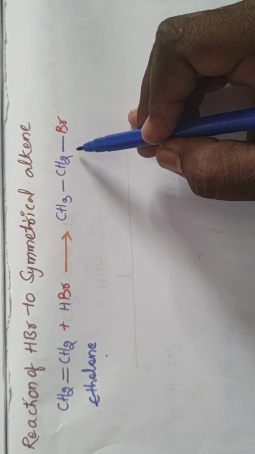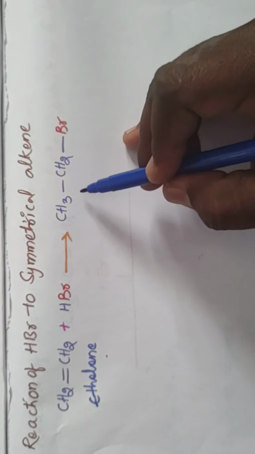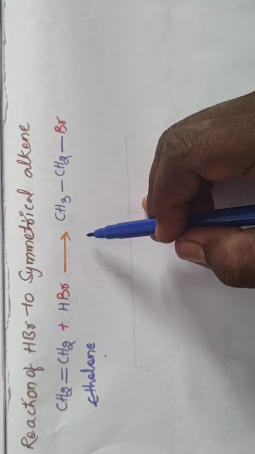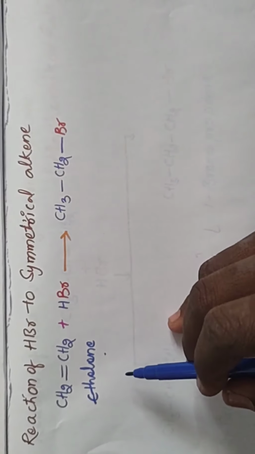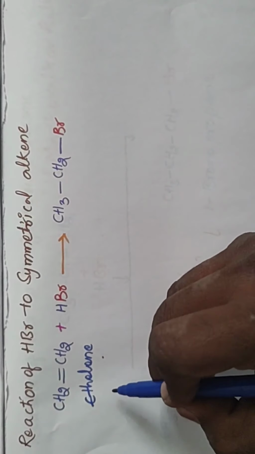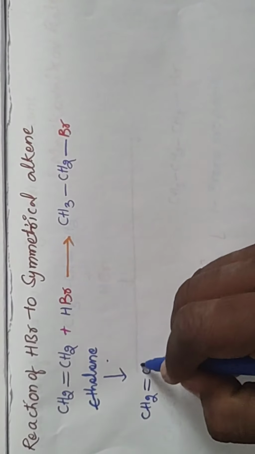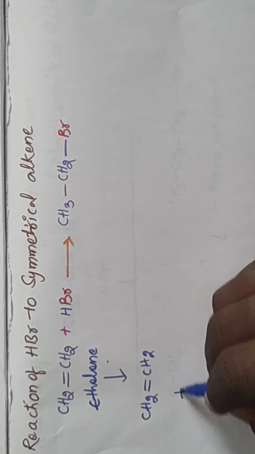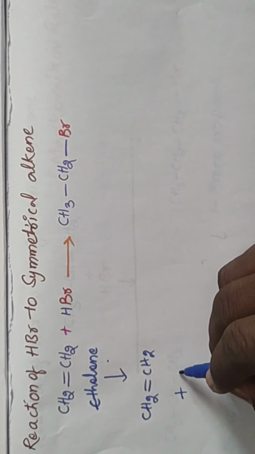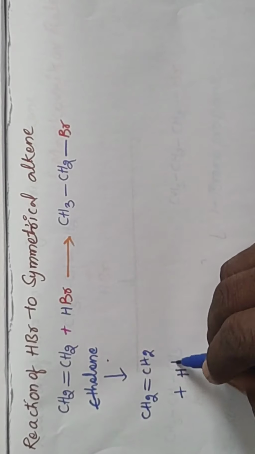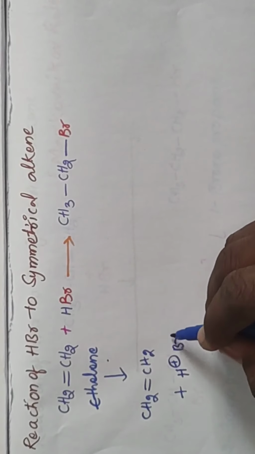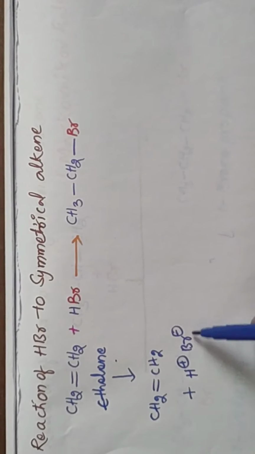or ethyl bromide. Okay, so this is a reaction. In this reaction, CH2 double bond CH2 plus HBr. In that HBr, H is ionized in the formation of H plus, Br is ionized in the formation of Br minus. In this, which one is electrophile?